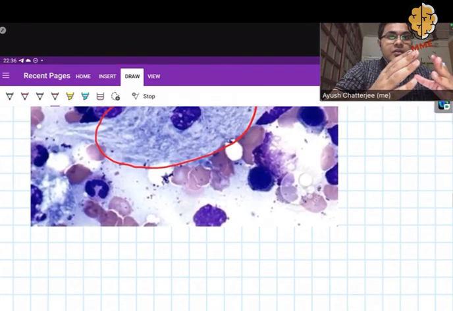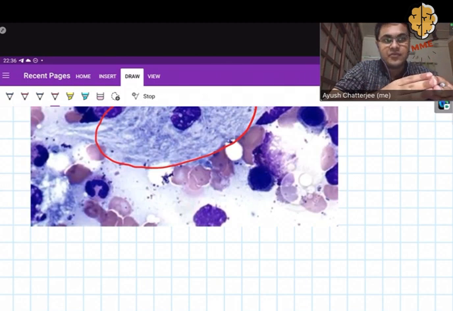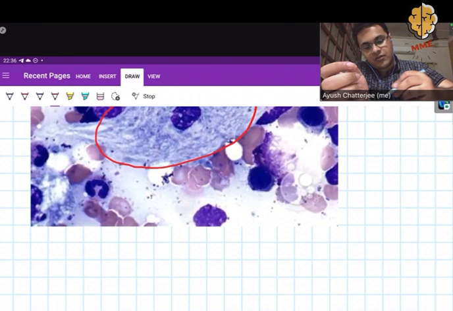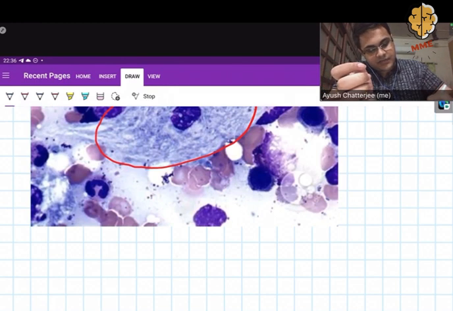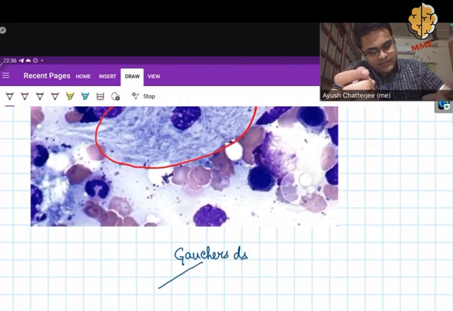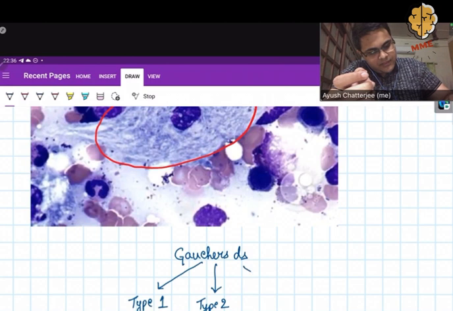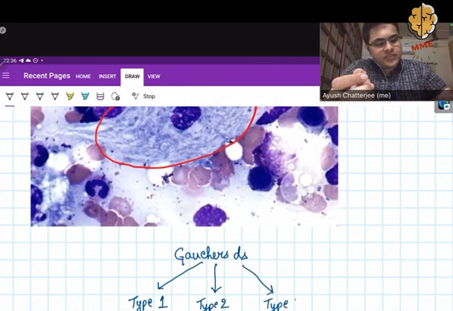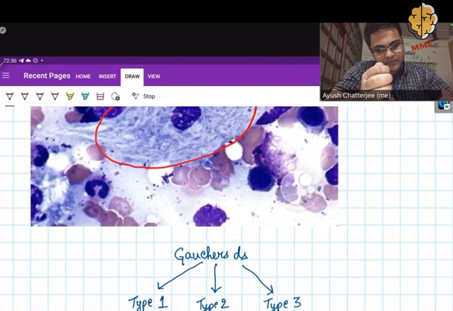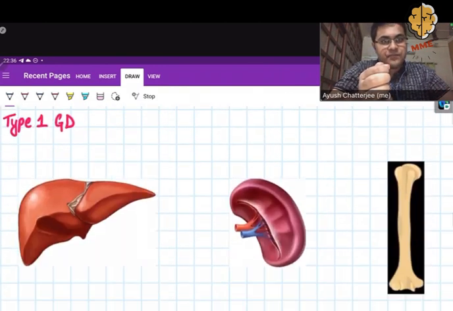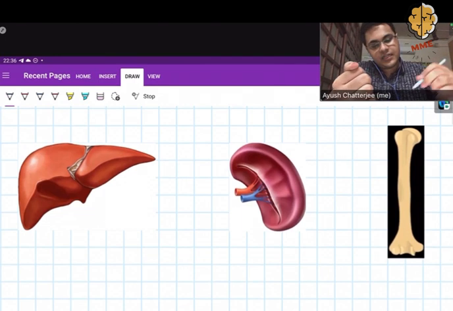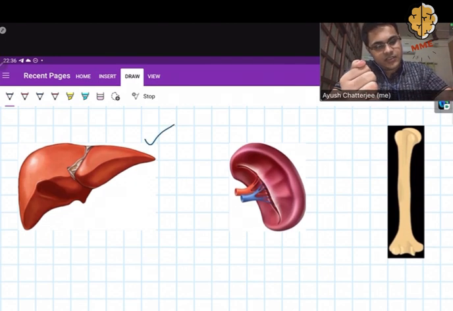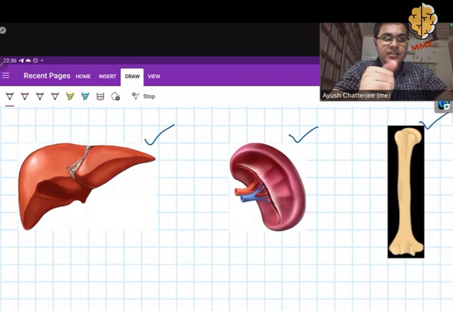Now, depending upon the tissues in which the Gaucher cells accumulate and the resulting clinical features, Gaucher's disease can be further classified into three types: type 1, type 2, and type 3. Let us look at them one by one. In type 1 Gaucher's disease, the Gaucher cells will mainly accumulate in three organs, that is liver, spleen, and bone, especially the bone marrow.